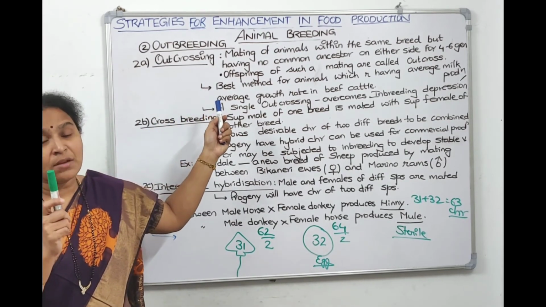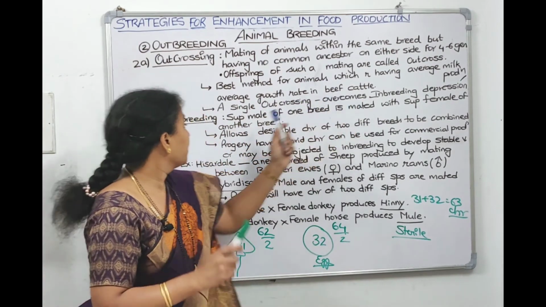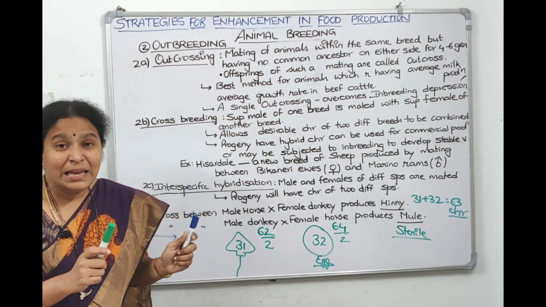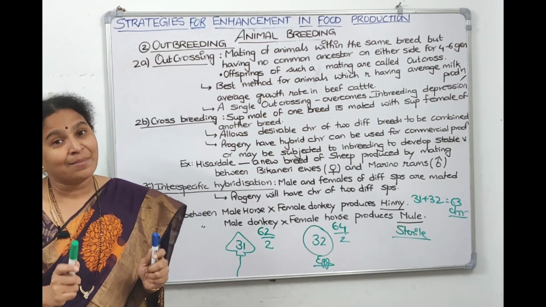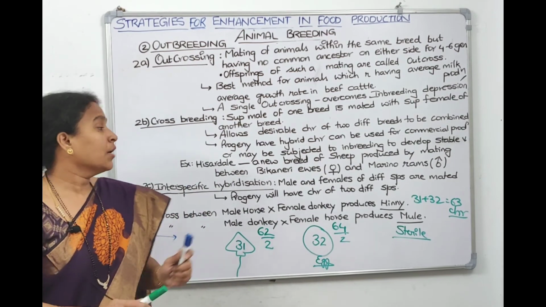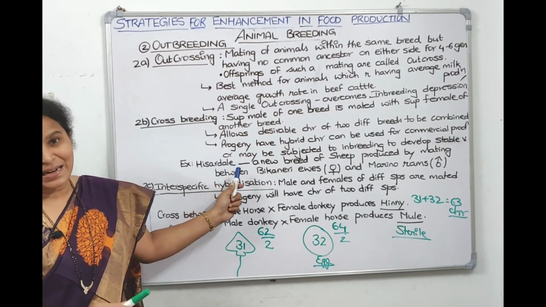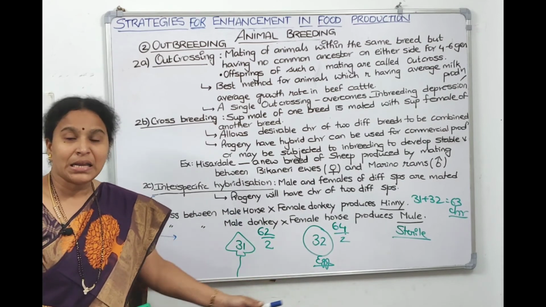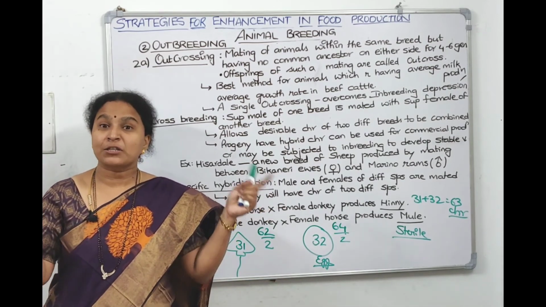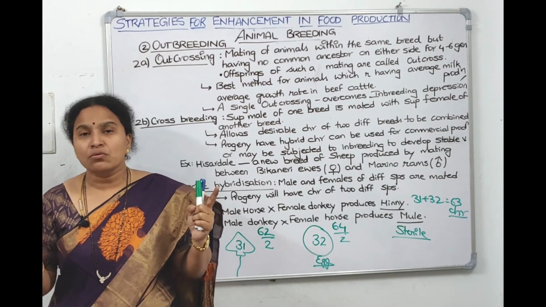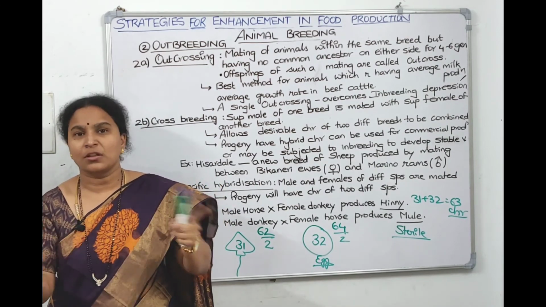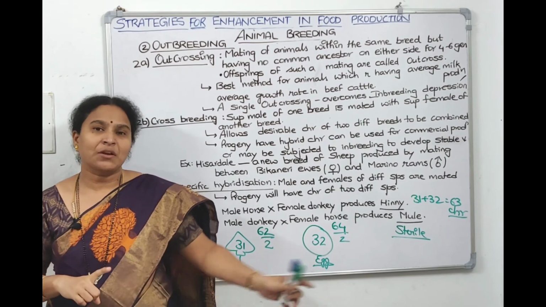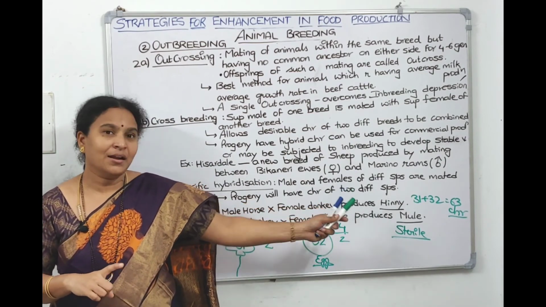A single outcrossing will overcome inbreeding depression. What is the important point we should remember about crossbreeding? Bikaneri ewes, which is female, and Merino ram, which is male. When we crossed them, we got a new breed called Hisardale. Interspecific hybridization, we need to remember mule and hinny, which are obtained by crossing two different species only, right? Usually two different species don't mate with each other, so we need to induce mating between them so that we get the commercial varieties called hinny and mule.